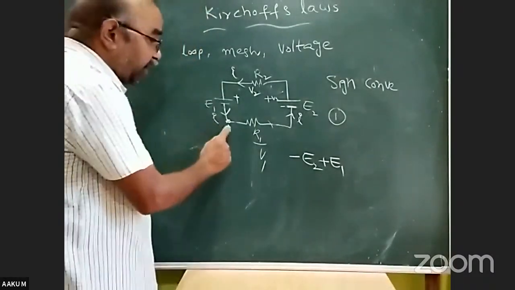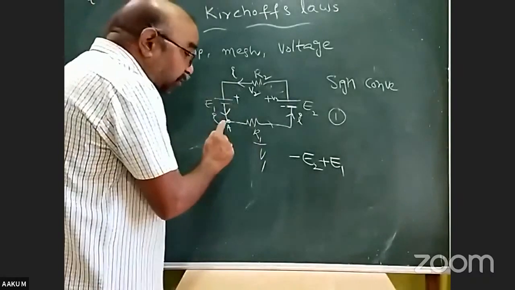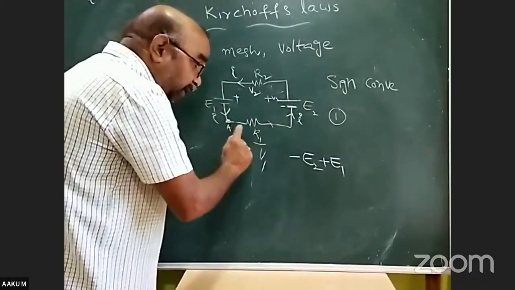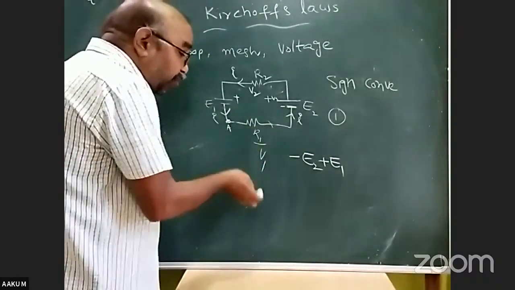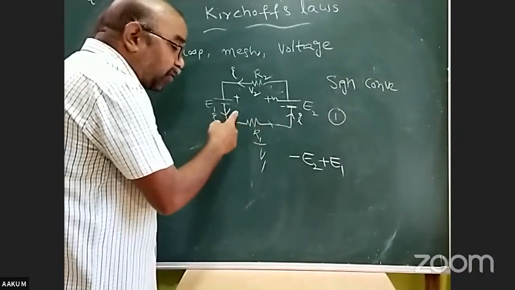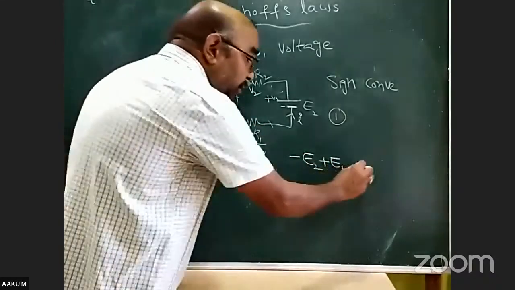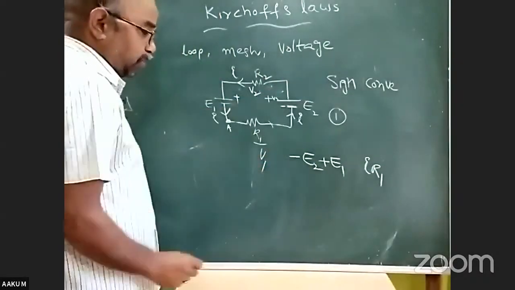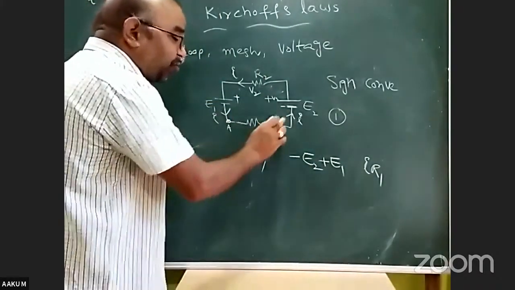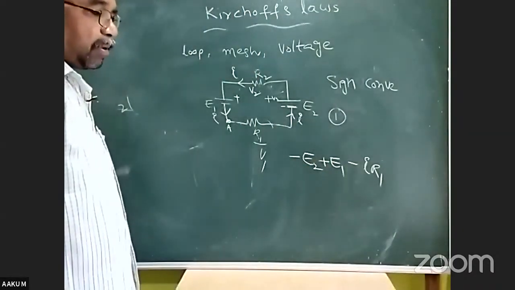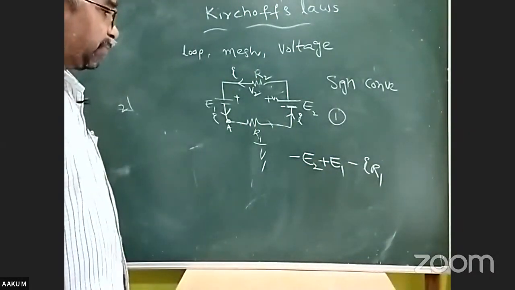So here I am traveling like this. So current is traveling like this. Then here the potential drop V1 is I into R, I into R1. V is equal to IR. If we are traveling in the direction of current, then give it a negative sign.